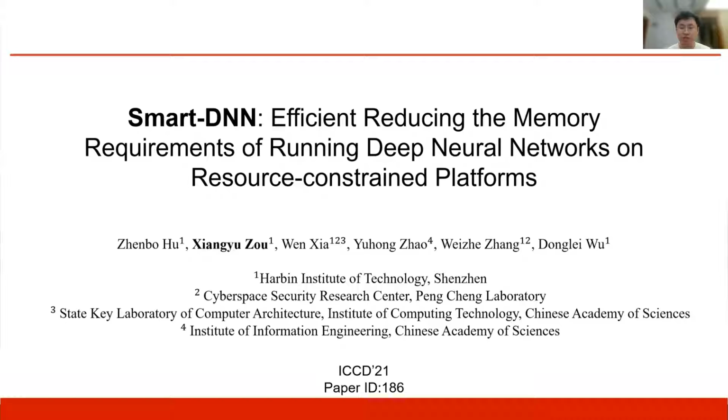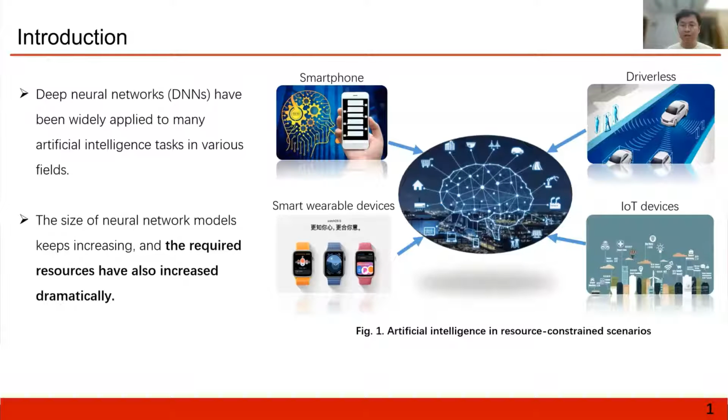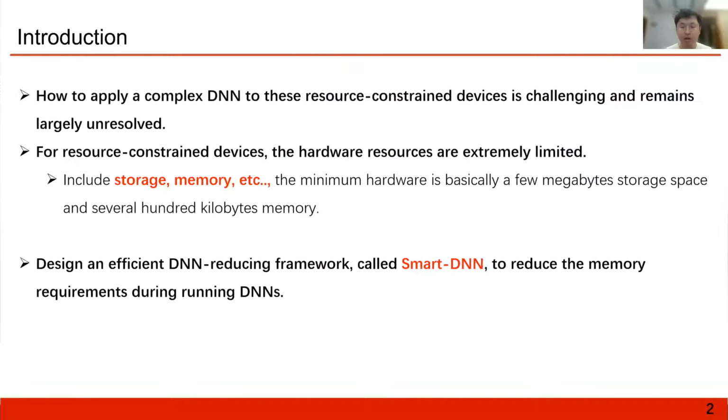I'm glad to share this work, which is about running deep neural networks on resource-constrained platforms. Deep neural networks have been widely applied to many artificial intelligence tasks in various fields. To further improve the data analysis capabilities by increasing the inference accuracy, DNNs have become deeper and more complicated.